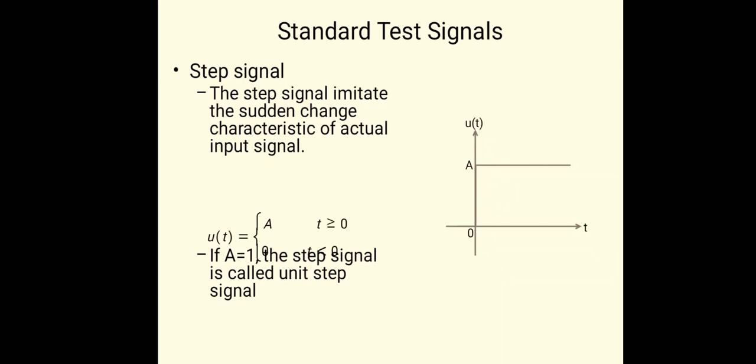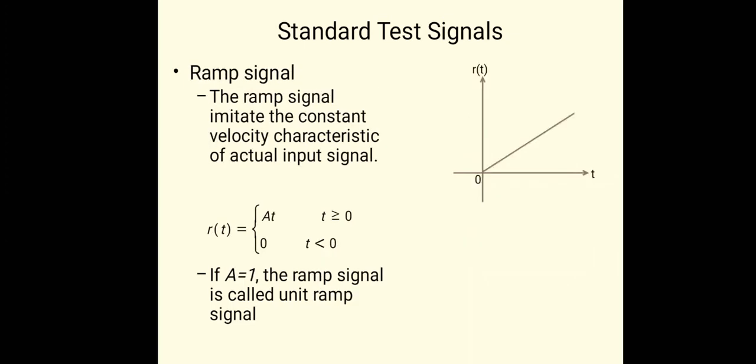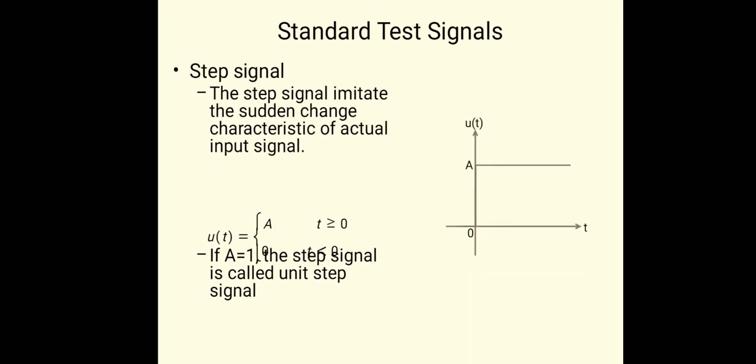Next is the step signal. It has the mathematical definition u of t equal to A for time greater than or equal to 0. This step signal has the sudden change characteristic of the actual input signal. Laplace of the step signal is A by s. Remember this one. This is important because we are using the Laplace of the various signals in the control system.